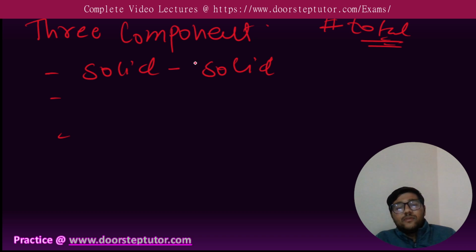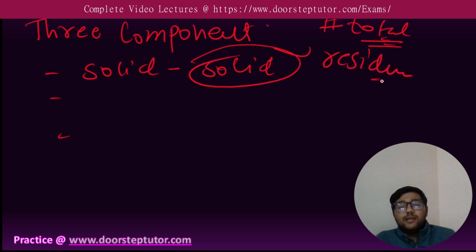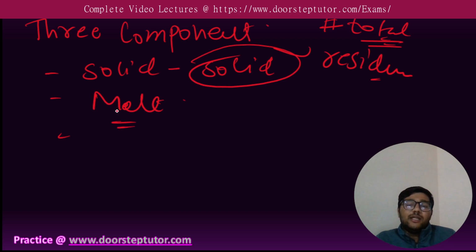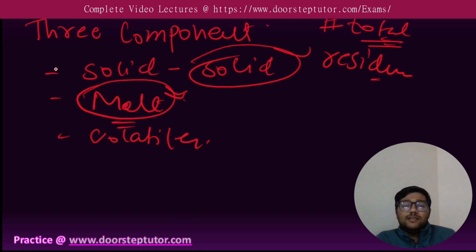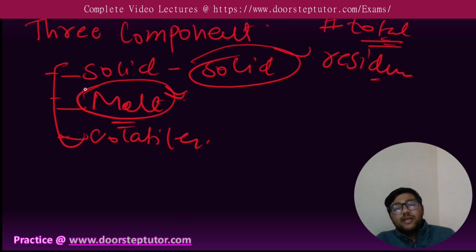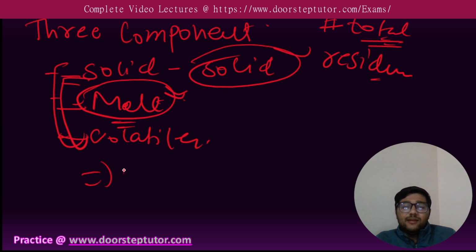So there will be a component of solid residue rock, and there will be melt when any solid material goes on to form magma. Then the melting of solid rock will form melt and volatiles. So these are the three major components that are the integral part of magma, and by combining these three components we form a complete so-called magma.